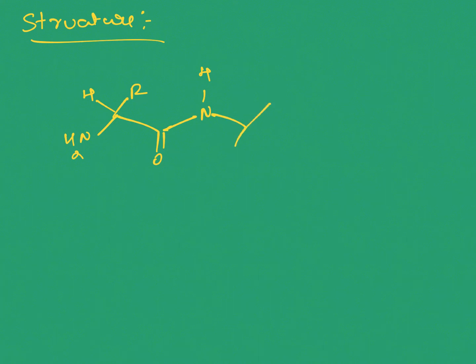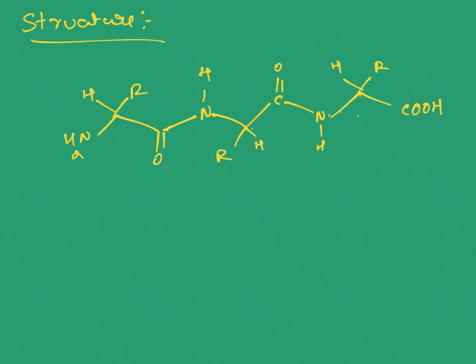Next, the sp3 carbon. Let us assume this is RH, and again this is the amide linkage. H, sp3 carbon. So here 1, 2, 3. Let's take 3 amino acids. Here I am taking a tripeptide.